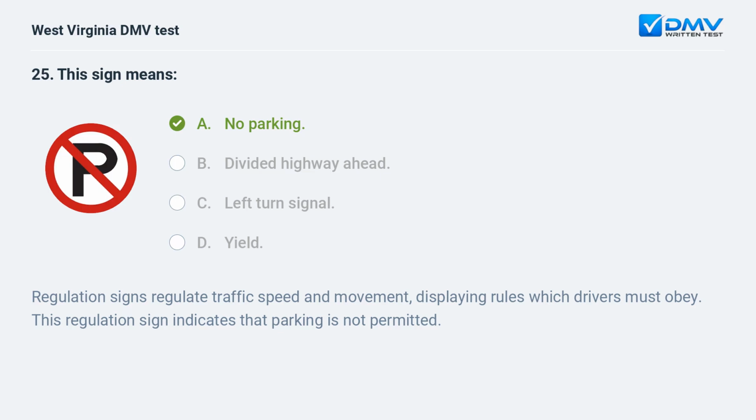Regulation signs regulate traffic speed and movement, displaying rules which drivers must obey. This regulation sign indicates that parking is not permitted.